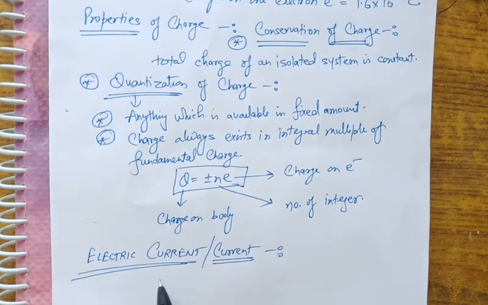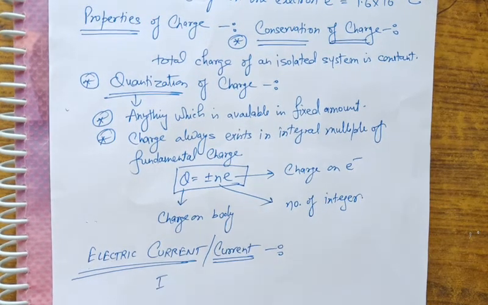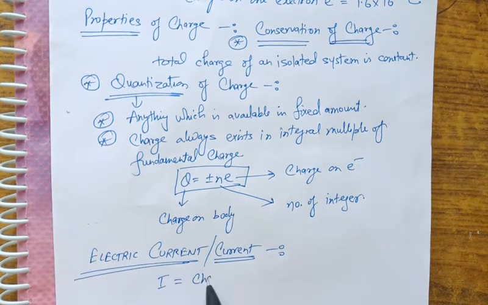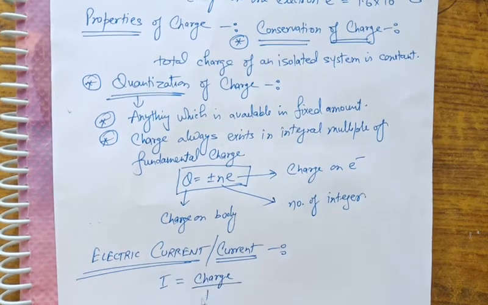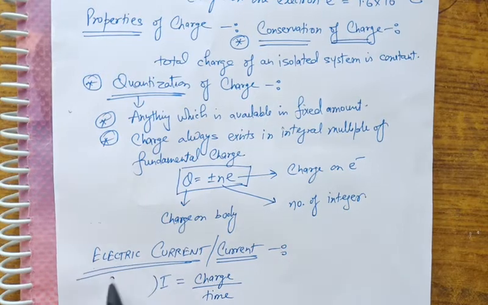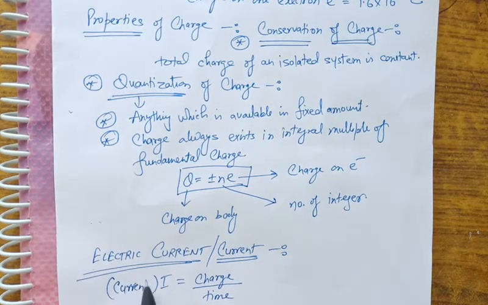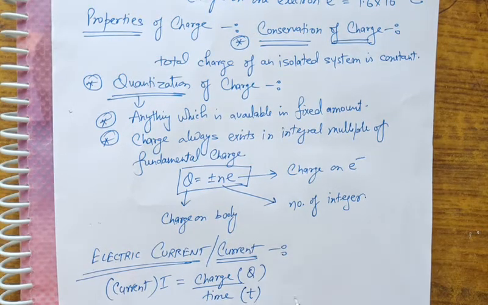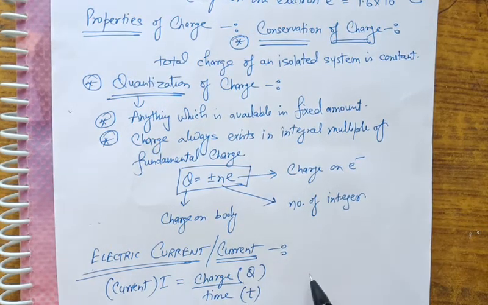Okay, now current is denoted by I is equal to charge upon time. Charge is q, time is t, and the unit of current is ampere.